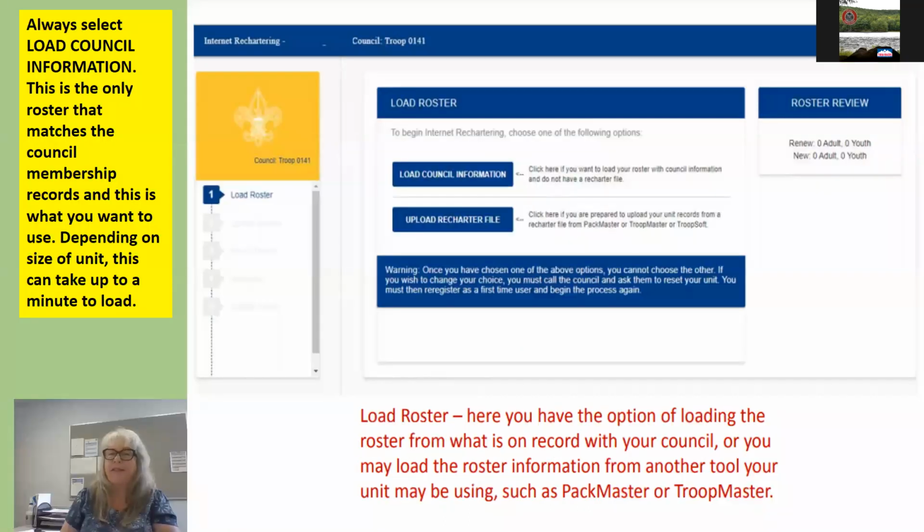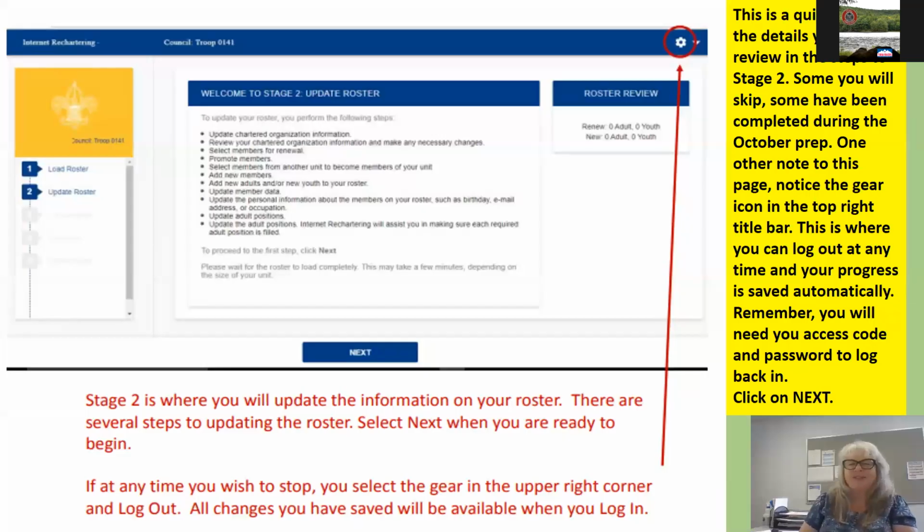Always select the button that says Load Council Information. This page just shows a brief description of all the steps to stage 2. One thing to note, up in the upper right-hand corner is a little gear. You can click on that at any time and log out. It will save all progress you've done so far.